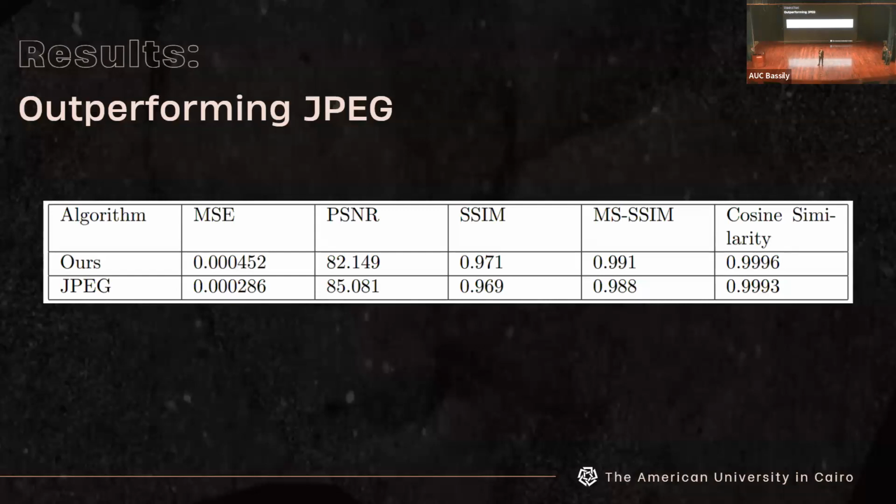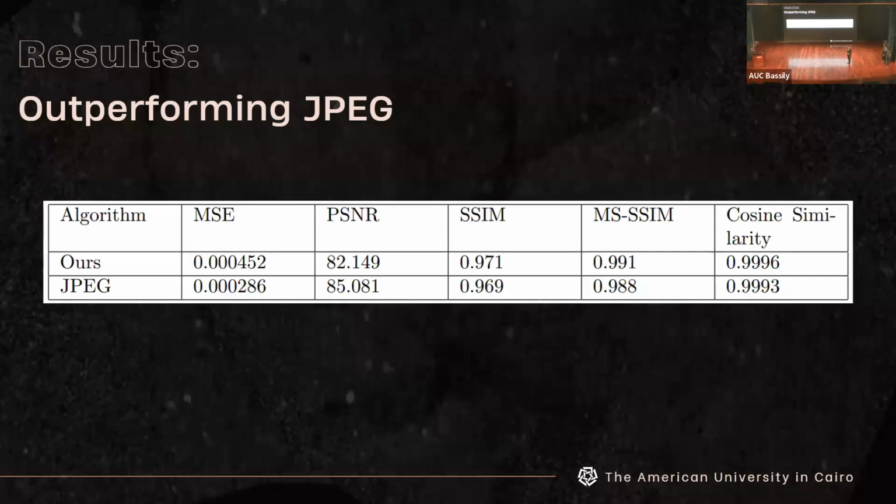And we have decided to generalize these metrics and actually test how well we perform against JPEG, which is the de facto standard right now over the internet. And we actually outperform JPEG, even if only slightly, but we still do outperform it. We get a better similarity index as well as a better multi-scale structural similarity index.